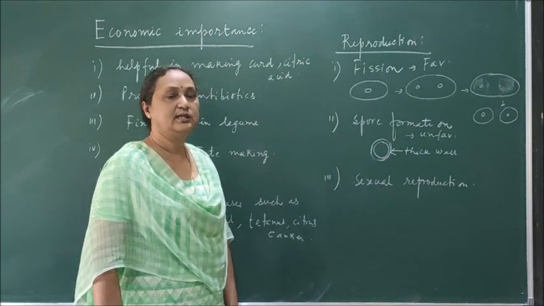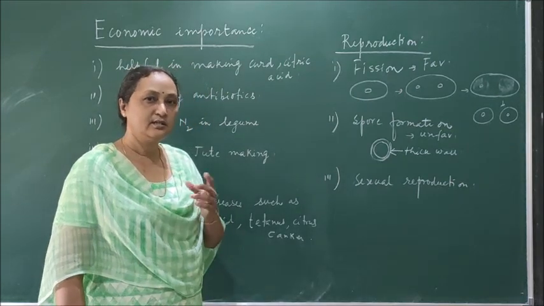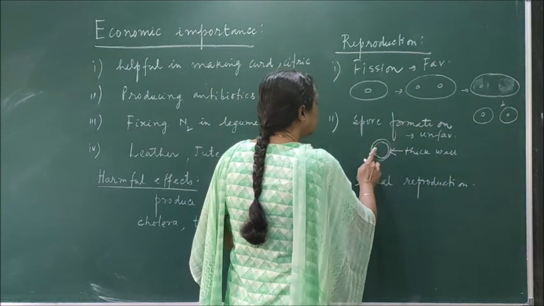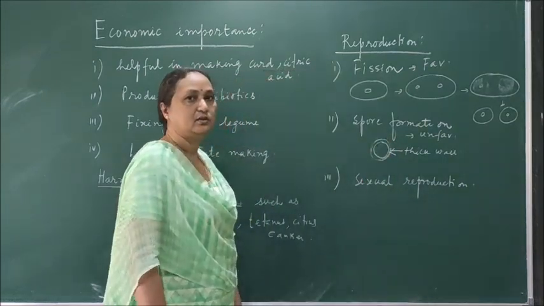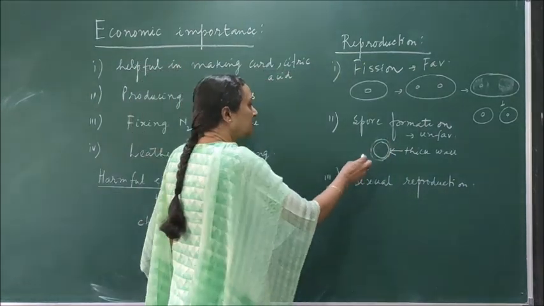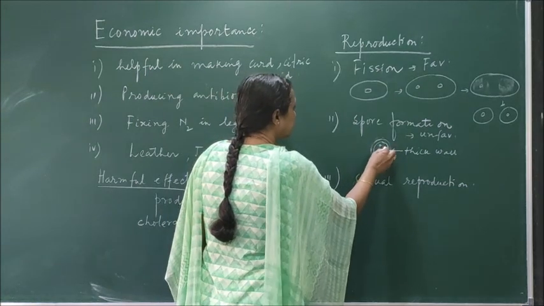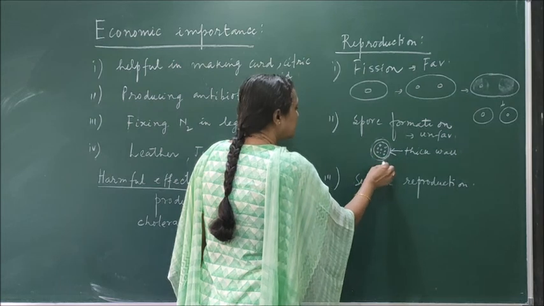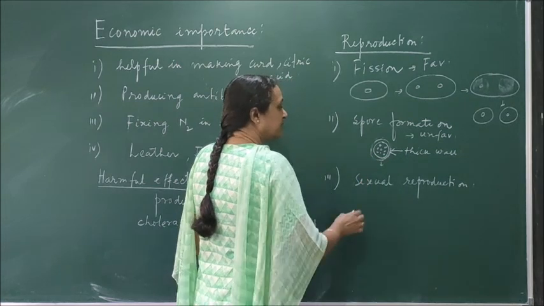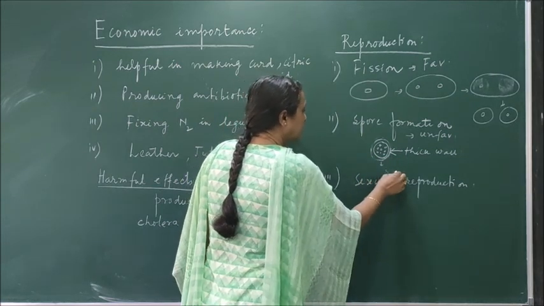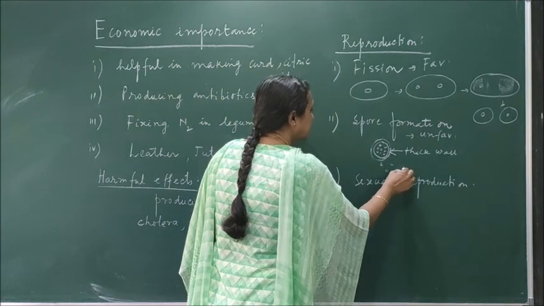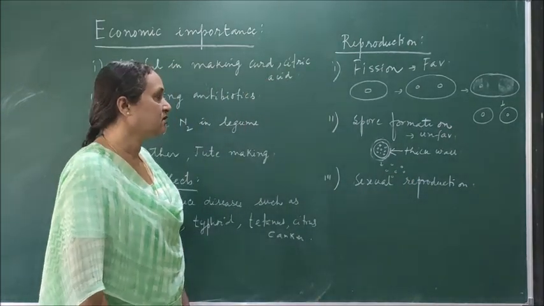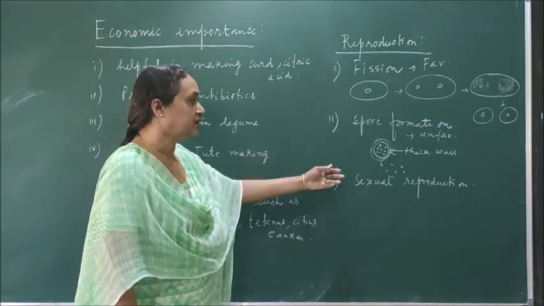So when normal conditions come back again, the thick wall will break and the organism will come out. Or the cytoplasm can also divide into many small spores, and during favorable conditions these spores come out of the thick wall and then they can survive in normal conditions. So this is called spore formation. This is also one of the asexual methods.